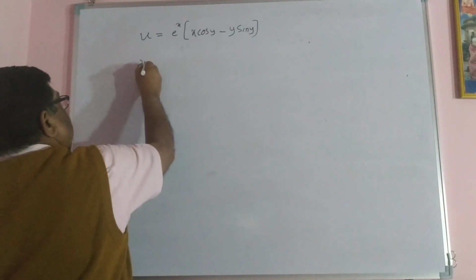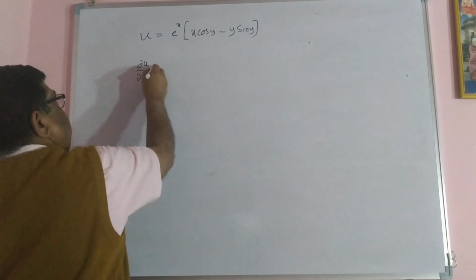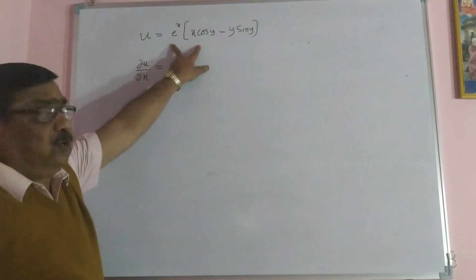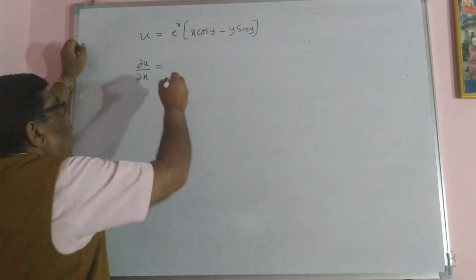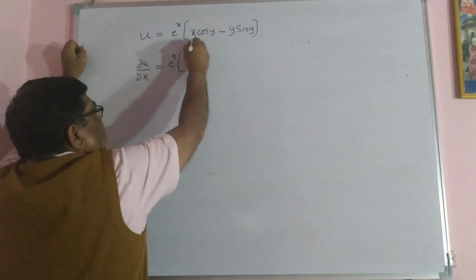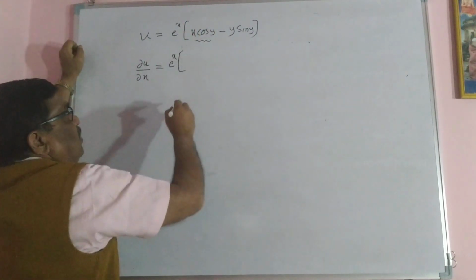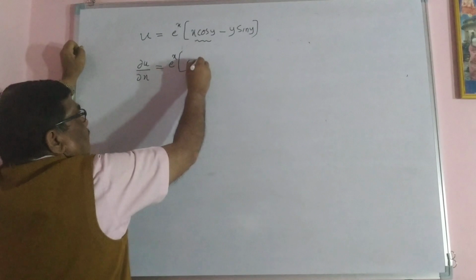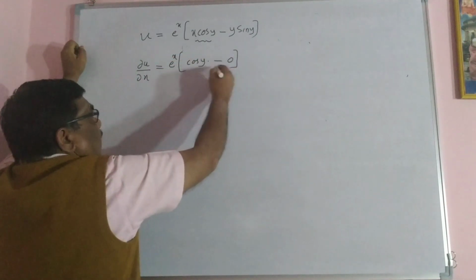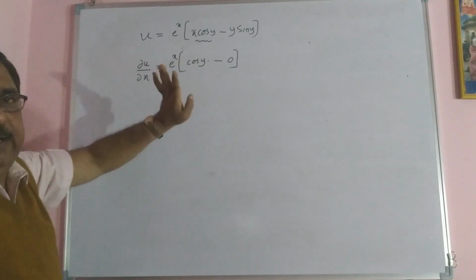Dou u by dou x, partially I am differentiating with respect to x. Here I am applying product rule, u into v. e raised to x constant and a bracket differentiation. Here again x cos y is constant, x is 1, minus y sin y, there is no x, so it totally becomes 0.